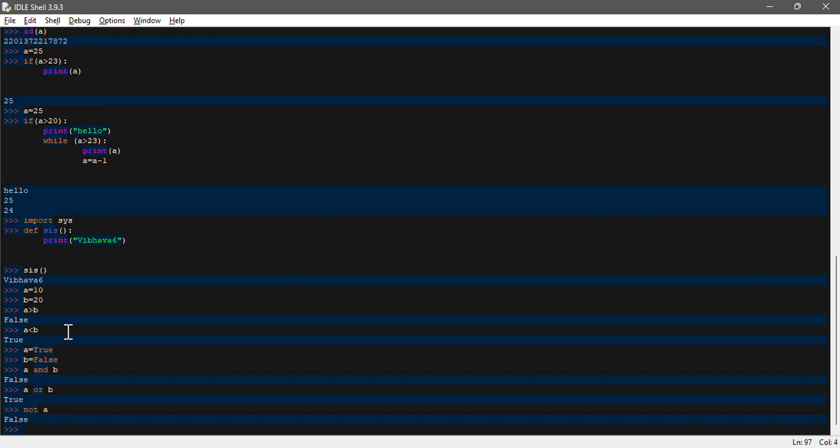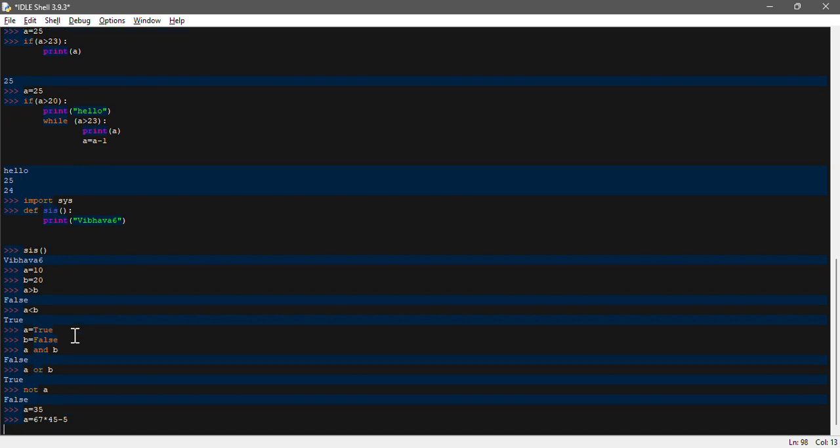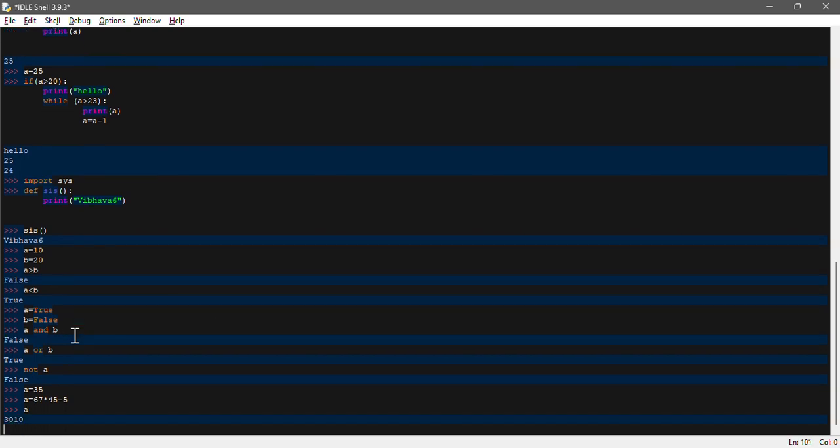If we do one more program for simplicity, let's say a is equal to 34, then a is equal to 67 into 45 minus 5. What will you get? You are supposed to get a certain output over here. If you type it, you will get 3010. This is multiplication and subtraction, the arithmetic rule, the arithmetic function we are performing here to understand those things.